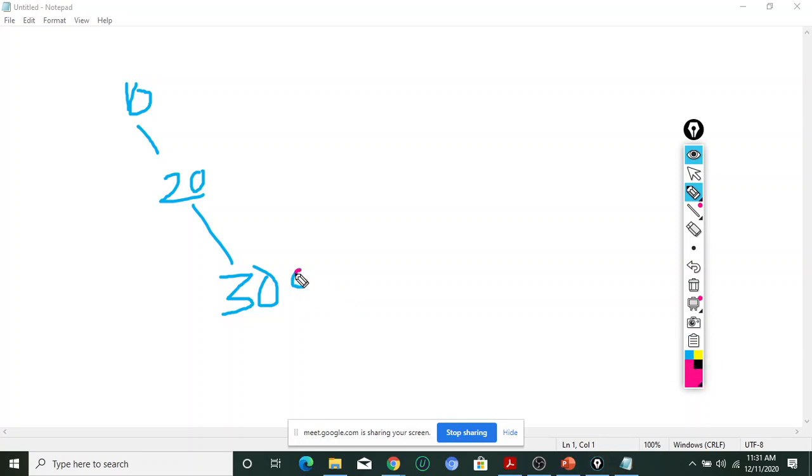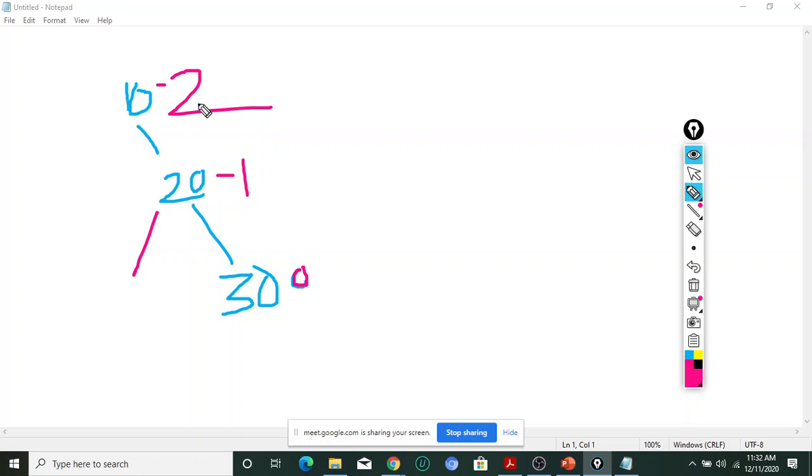The balance factor of this particular node is left minus right. This one is 0 and this one is 0, so the balance factor of this node is 0. And this one is minus 1. How? Because the left subtree is blank, so 0 minus 1, that is minus 1. And the balance factor of this particular node is minus 2.